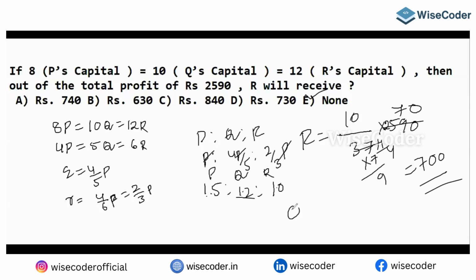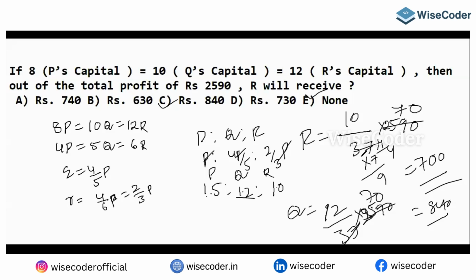If you wanted the Q share, it would be 12 by 37 into 2590. So 37 into 70, 12 sevens are 84, so the answer would be 840. But I want whom? I want what R receives.